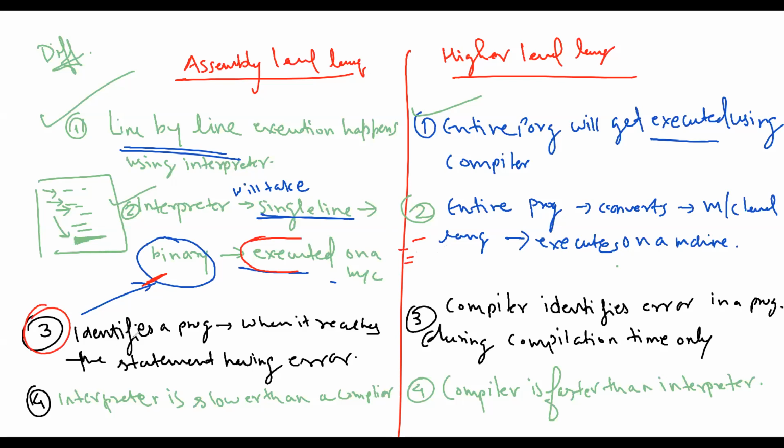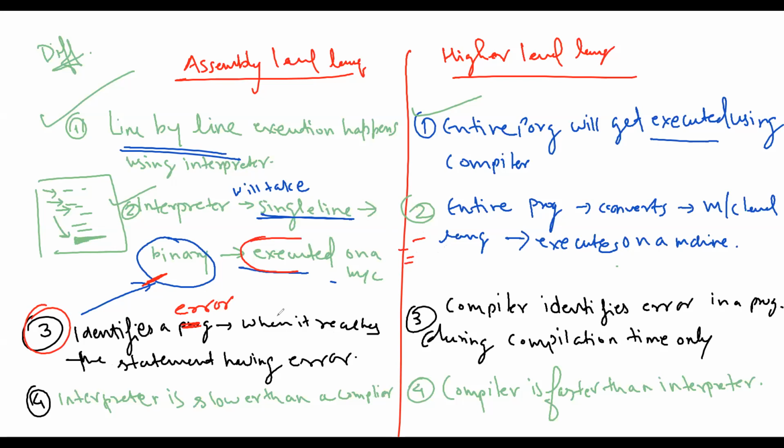The third point is the interpreter identifies an error in a program when it reaches the statement having the error.